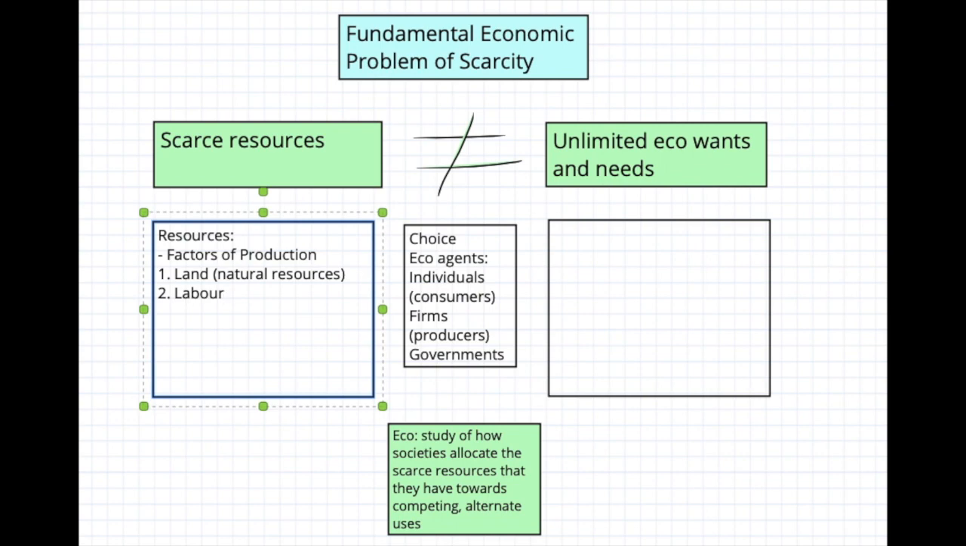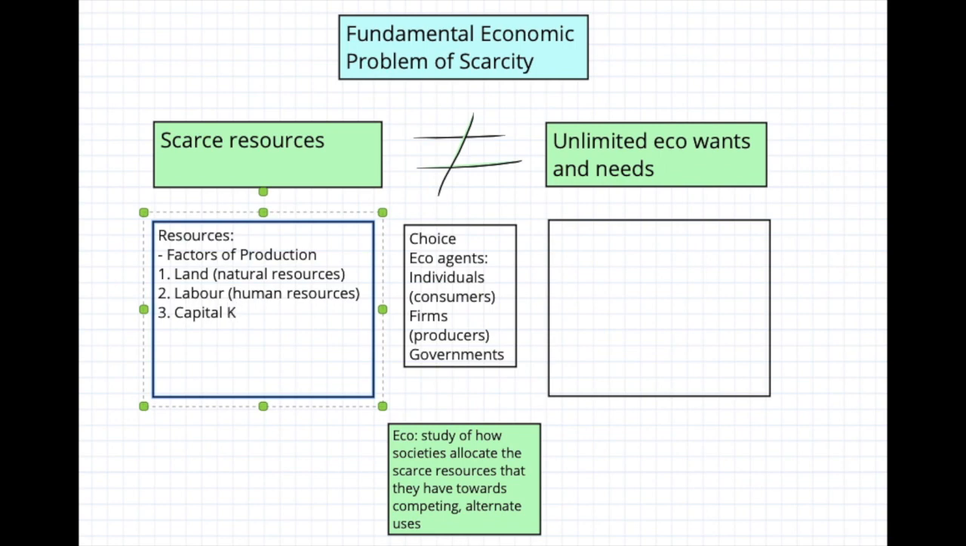Labor is also known as your human resources. So technically, labor is all of those workers who are part of the production process, and they help you in producing an economic good or service. The third one that we have then is capital, and we're going to be denoting capital with the alphabet K.